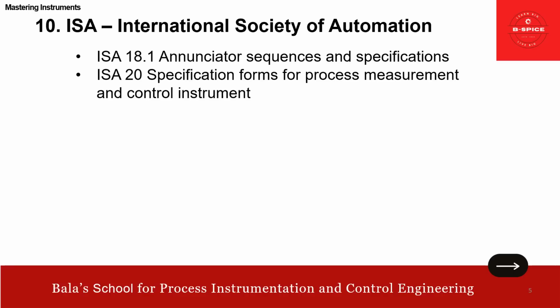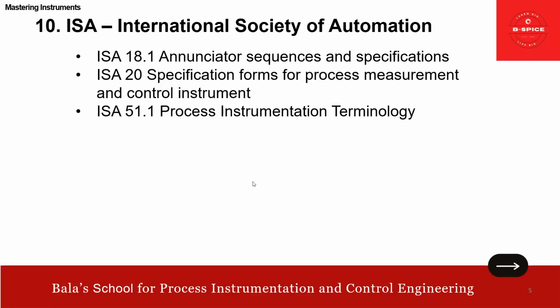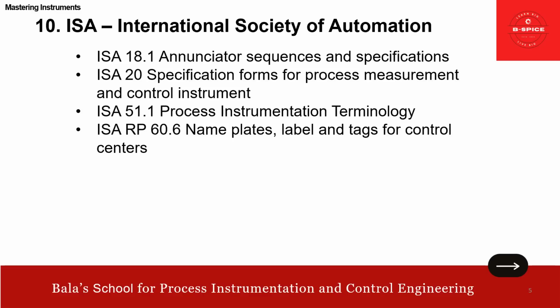Then ISA 20, specification form for process measurement and control instruments. Specification form means the data sheet format and template. We have to follow this ISA 20. You would have wondered how all this was developed. Yes, all our data sheet formats are based on ISA 20. ISA 51.1. This is for process instrumentation terminologies. Yes. Then ISA RP 60.6. This focuses on the nameplate, label, tags for the control centers.